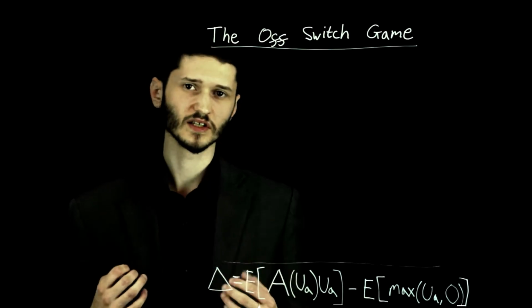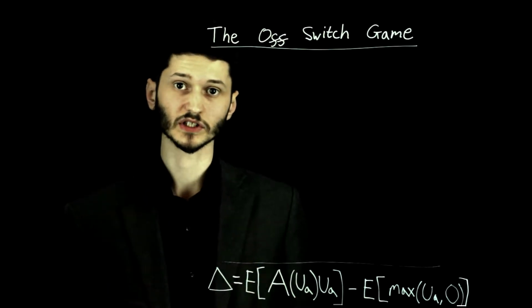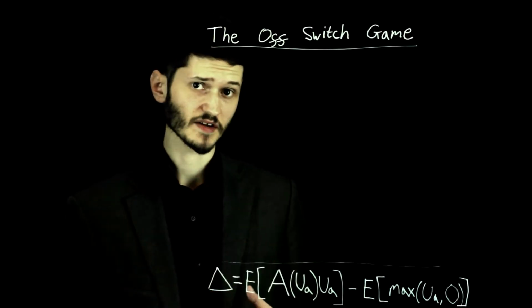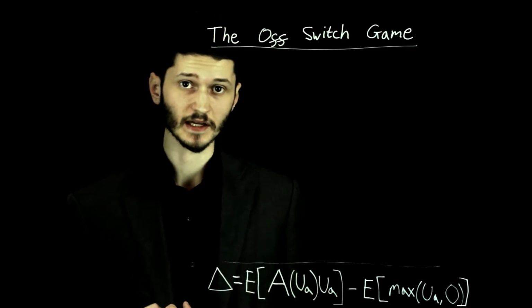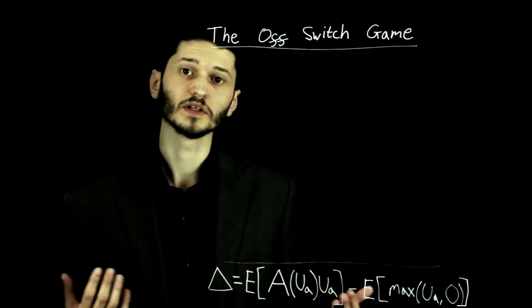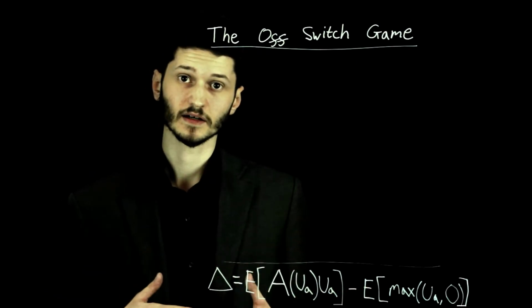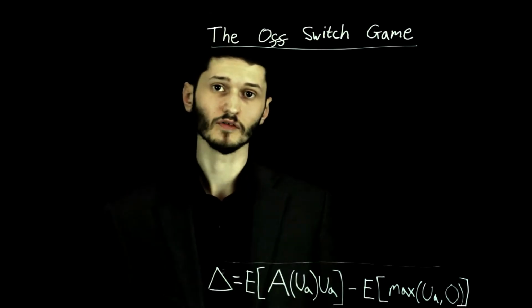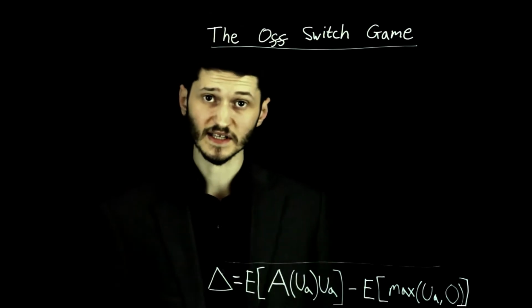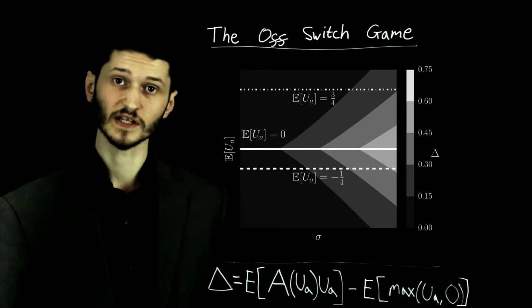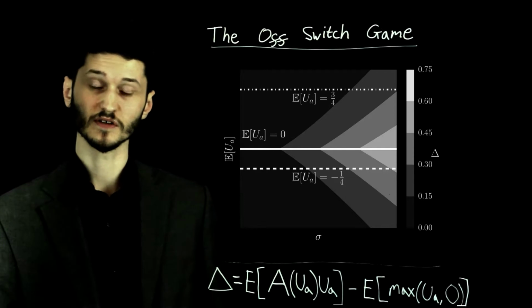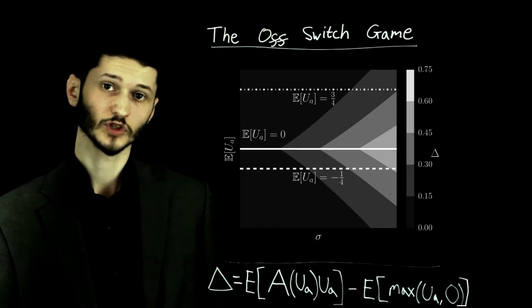But the point is that the robot is uncertain about the utility function. So let's define that. Rather than the robot knowing for sure that the utility of action A is exactly U sub A, maybe it has a normal distribution, centered at A, and with a standard deviation of sigma. So sigma is a measure of the robot's uncertainty. And it turns out that the larger sigma is, the greater the uncertainty is, the greater is the robot's incentive to defer to the human and be obedient, which makes sense.